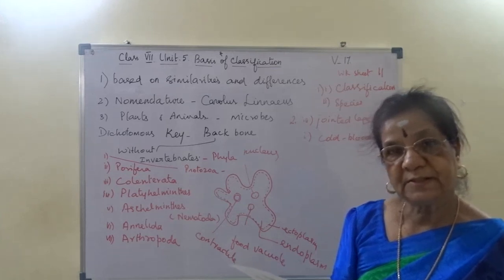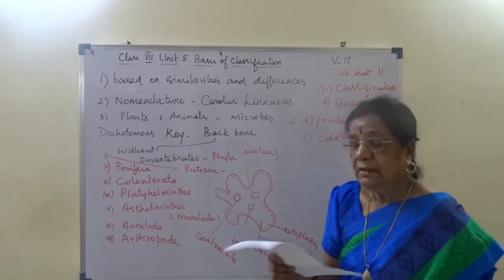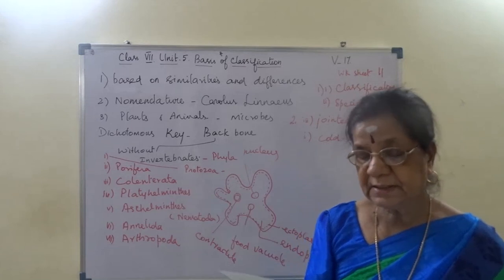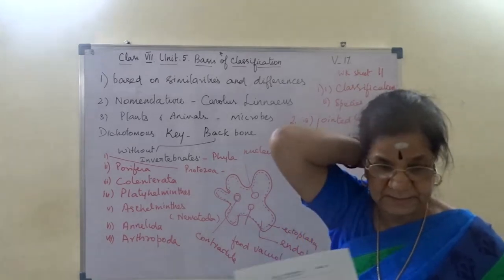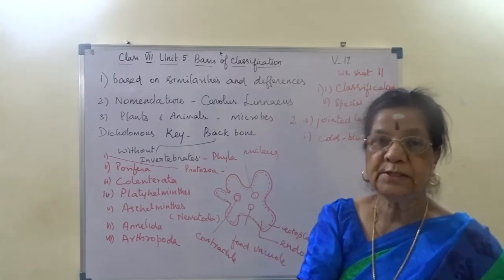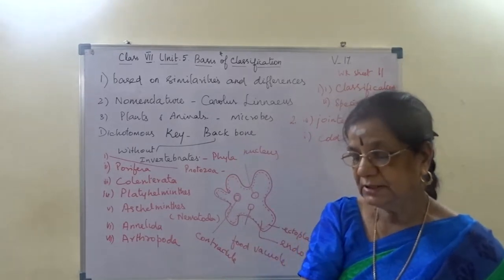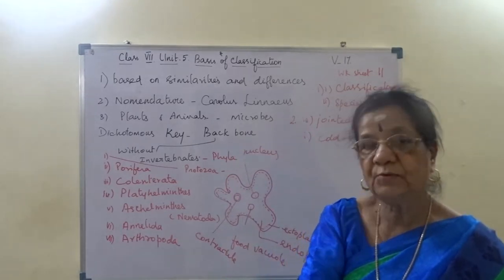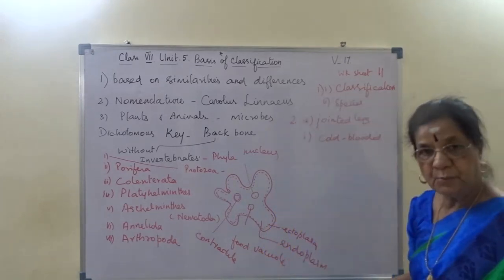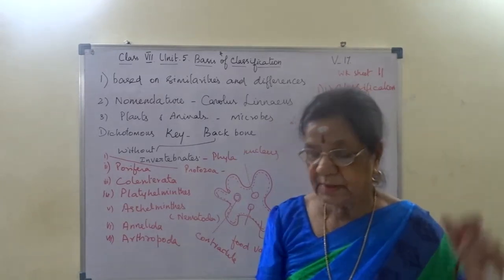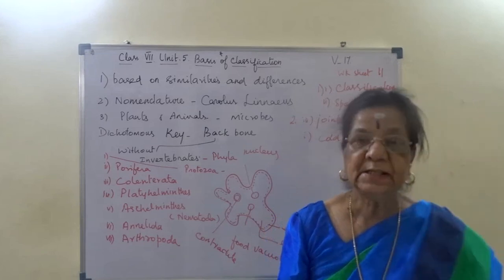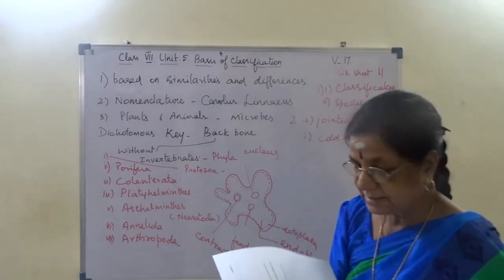I hope you understand. Then question 4: write down the Linnaean hierarchy of classification. Linnaeus is the father of modern taxonomy. So he gave the hierarchy of classification as kingdom, phylum, class, order, family, genus, species. Refer to the book.